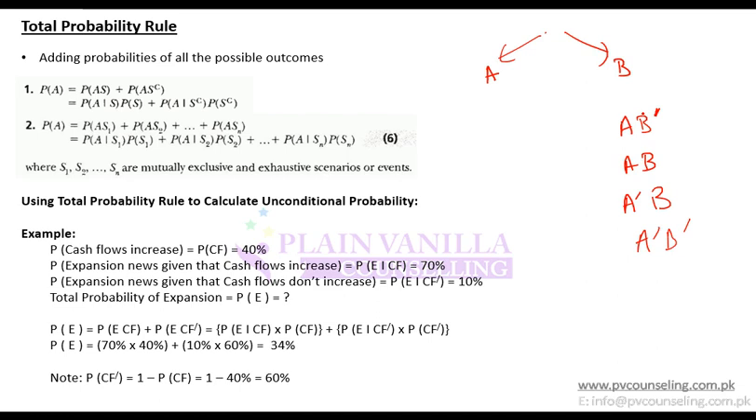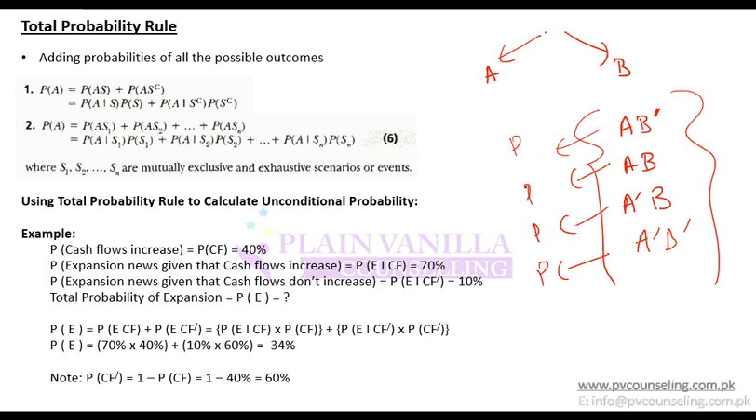So this can be the exhaustive list. In any scenario or in any event, you can have a list of events which can happen. If you calculate the probability of all those events and sum them up, that is known as the total probability rule.